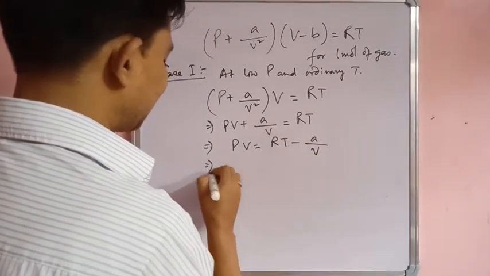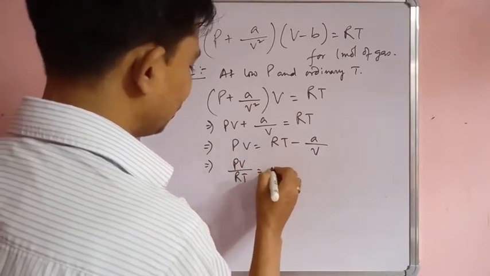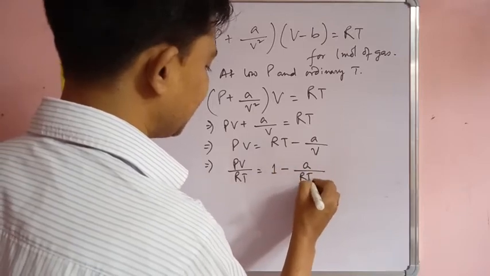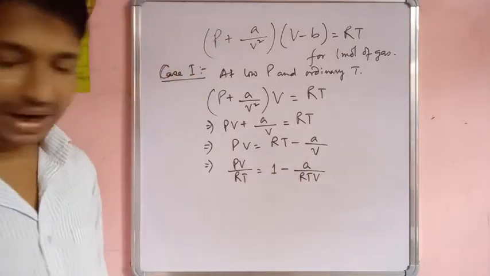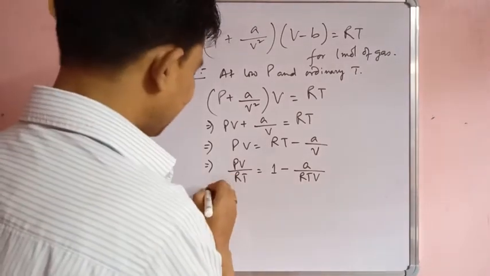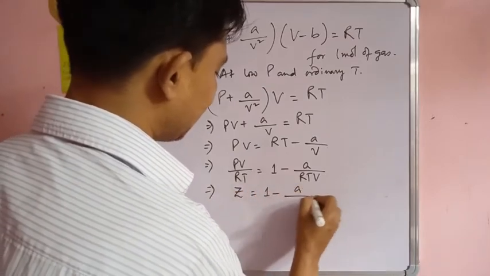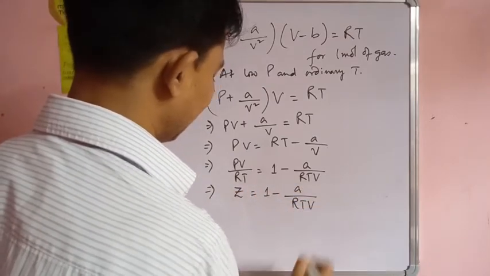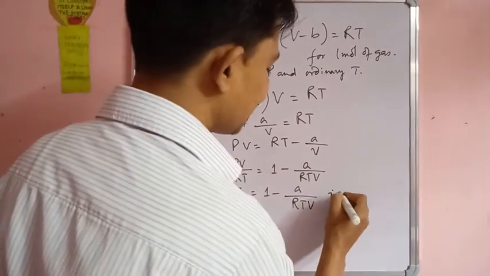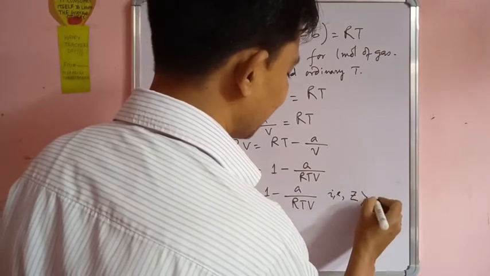Now dividing both sides by PV by RT, that is PV by RT is equal to 1 minus A by RTV. So PV by RT is what? Z. So Z is equal to 1 minus A by RTV. That is Z is greater than 1. So Z is not greater than 1.